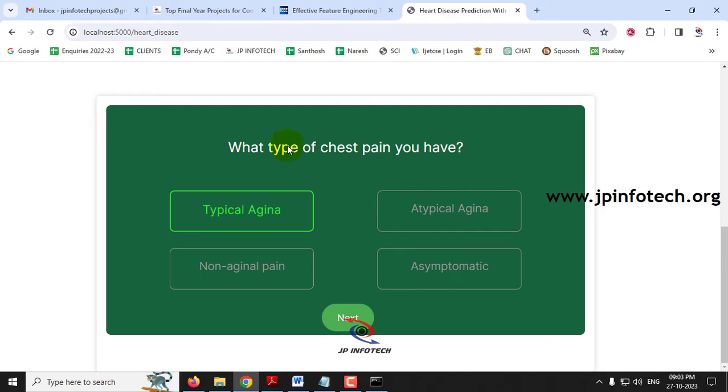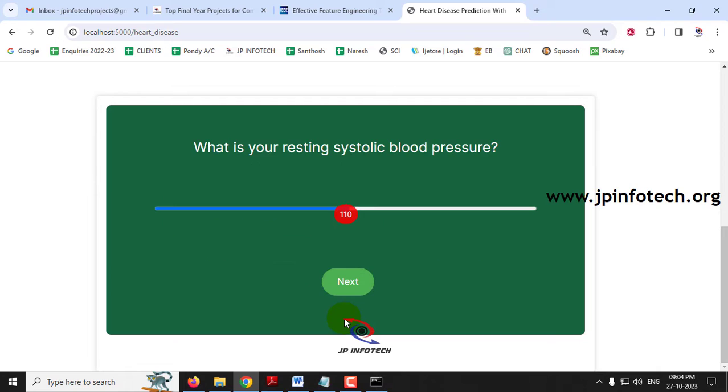The next one is, what type of chest pain you have? Here we have the options of typical angina, atypical angina, non-anginal pain, and asymptomatic. For my case I'll enter typical angina and click next. The next one is, what is your resting systolic blood pressure? In my case I'll enter the value as 125.